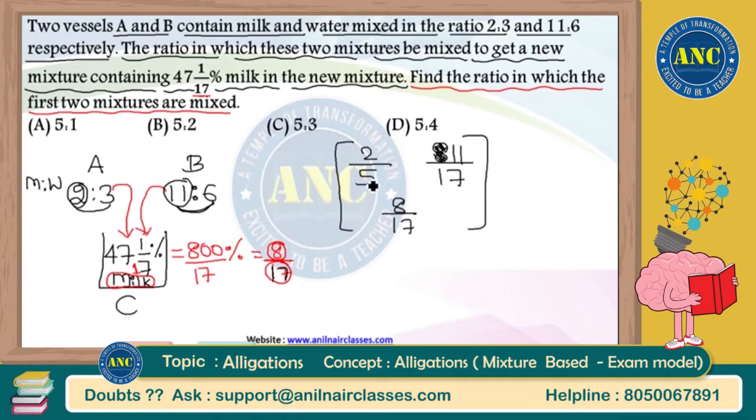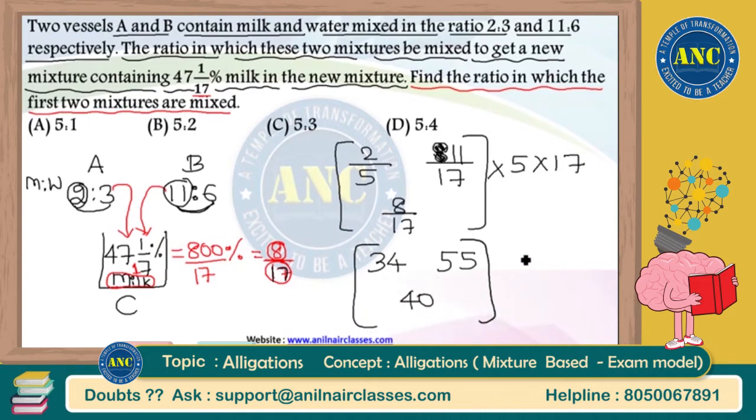Now the LCM of 5 and 17 is 5 into 17. If I simplify, 2 by 5 into 5 into 17, the 5 cancels. 2 into 17 is 34. 11 by 17 into 5 into 17, the 17 cancels. 11 into 5 is 55. 8 by 17 into 5 into 17, again 17 cancels. 8 into 5 is 40.